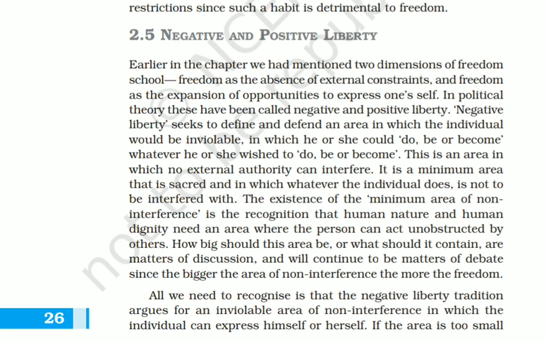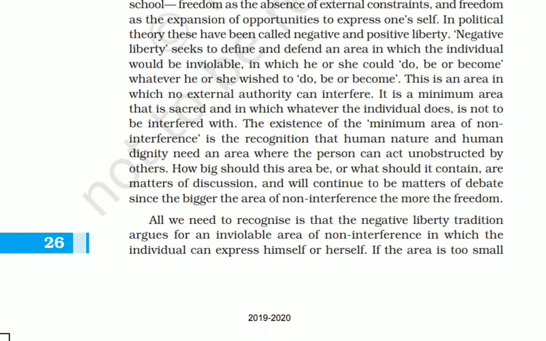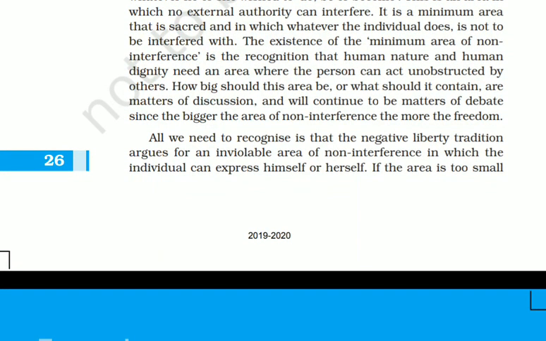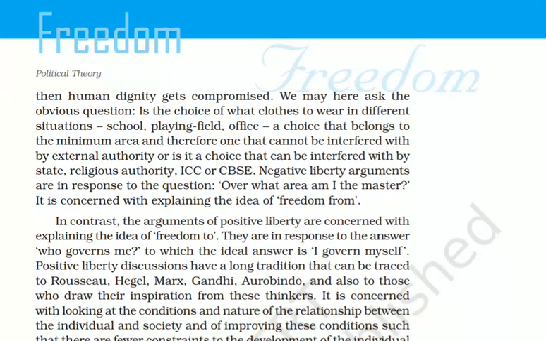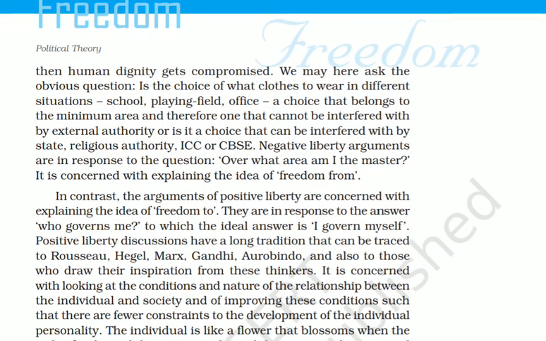So the concern is how many matters should be included in that particular area. What are the things on which individuals can make their own choices? For example, take the example of wearing clothes.